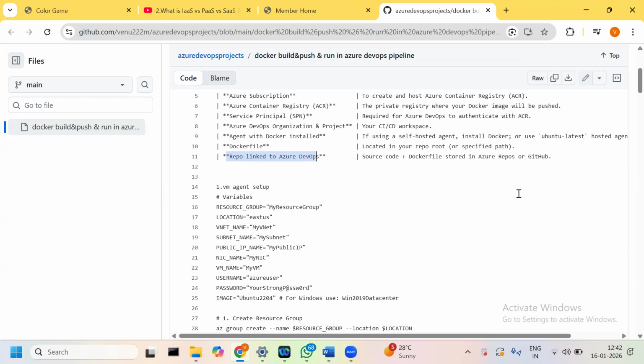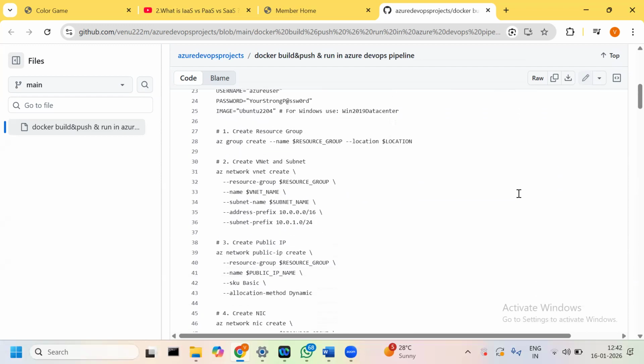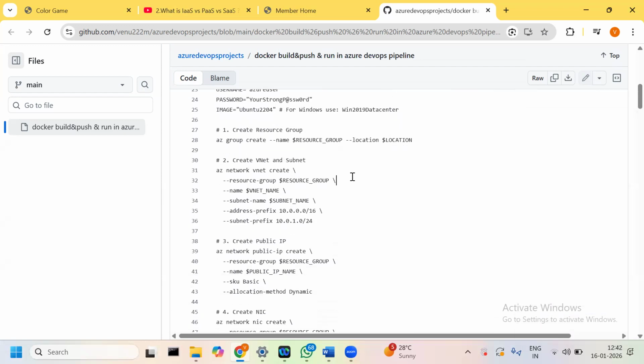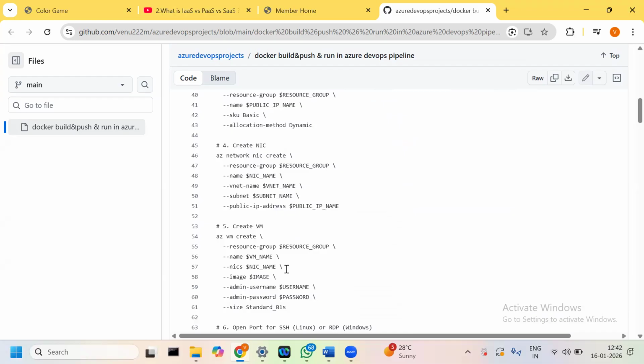Here I need to create it step by step. One is a resource group. A resource group maintains a group of resources in Azure, a centralized service, and under the same resource group we have to create the VNet, subnets, and public internet gateway.